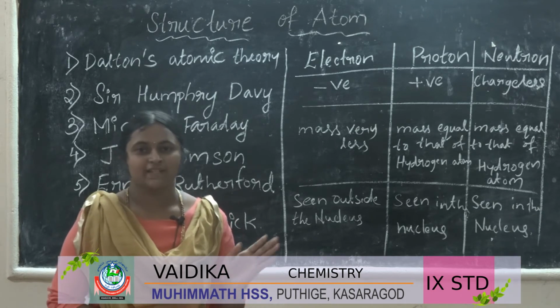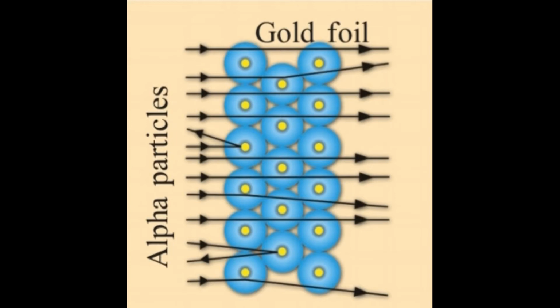Now see the other picture. These are the enlarged atoms of the gold foil. Many alpha rays pass directly and easily through the atoms, but some rays are bending and some rays are coming back.